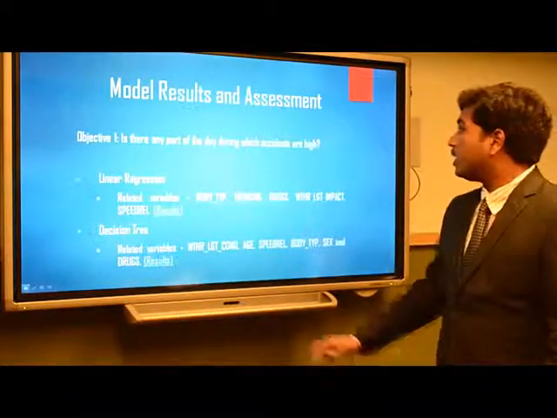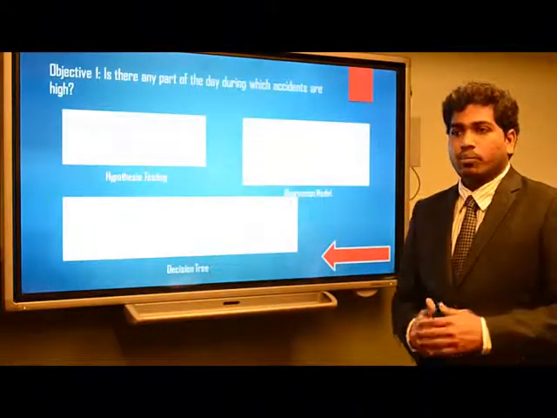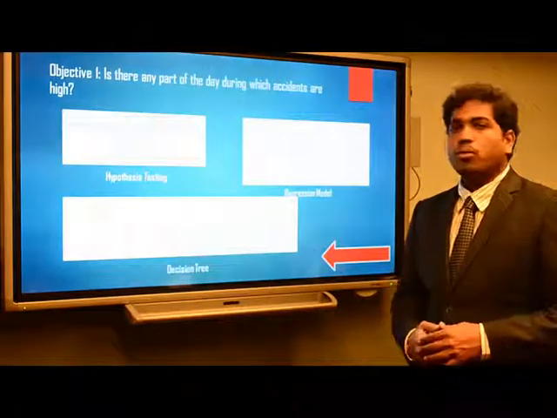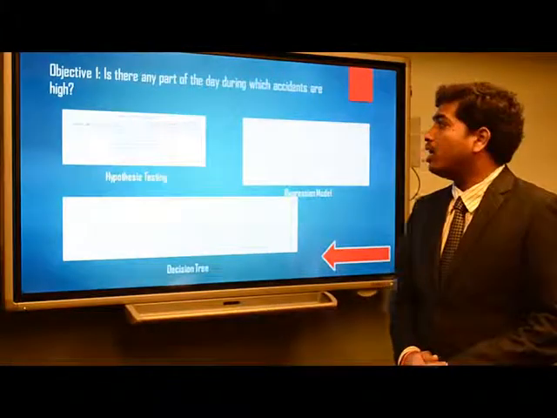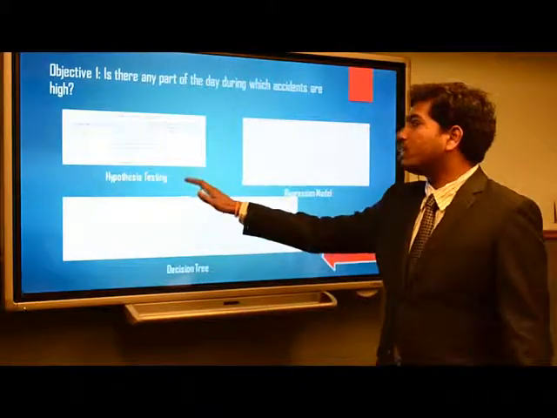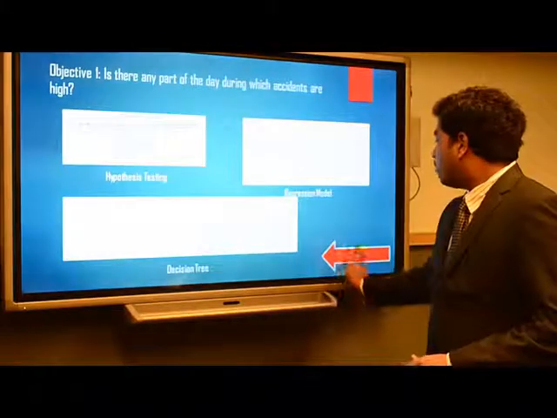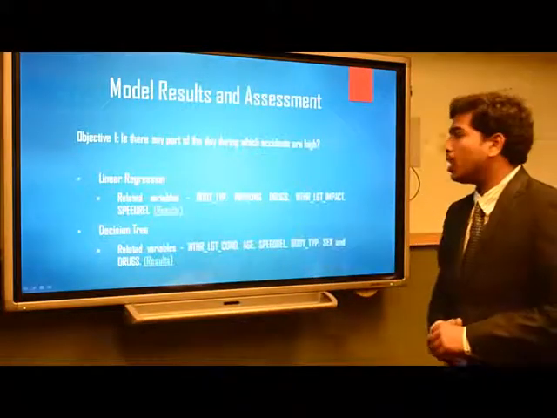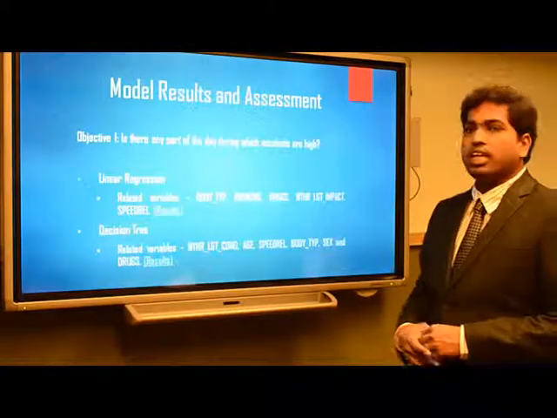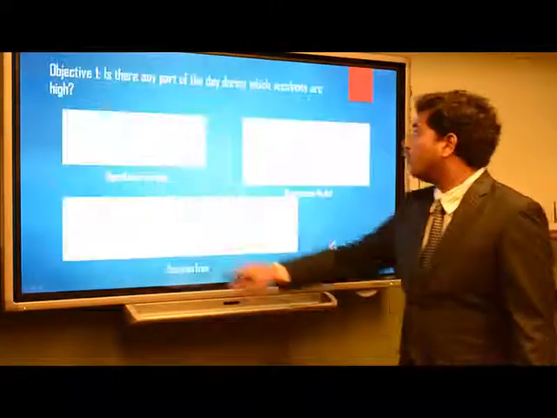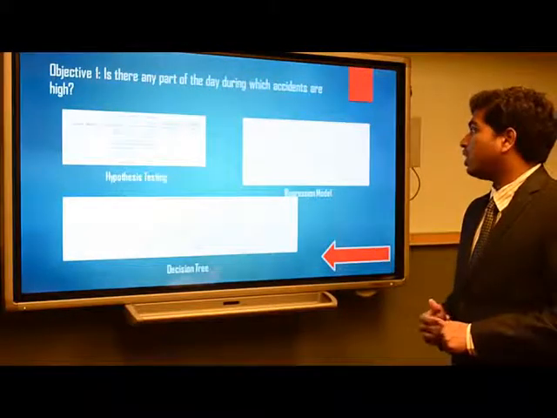Before building the linear regression and decision tree, we have to confirm that the accidents are high between 12 and 21 hours. To confirm that, we have done a hypothesis test using chi-square, and the result says that the accidents are significantly different between 12 to 21 and the other hours of impact. Going back to the models, the linear regression model has selected body type, drinking, drugs, weather, light impact, and speed related factors as the important variables. If you see the results from the linear regression model, all these variables are significant.